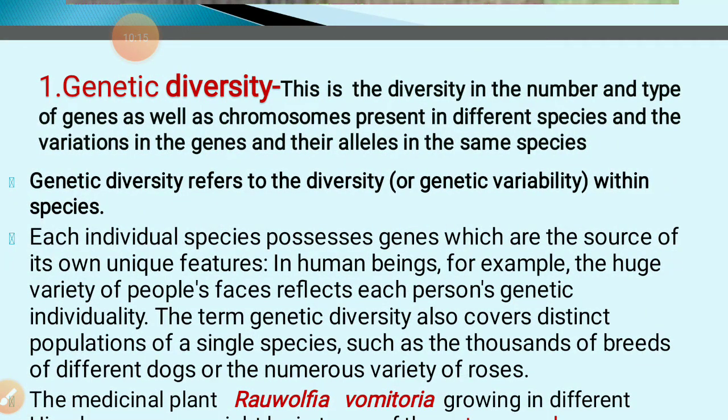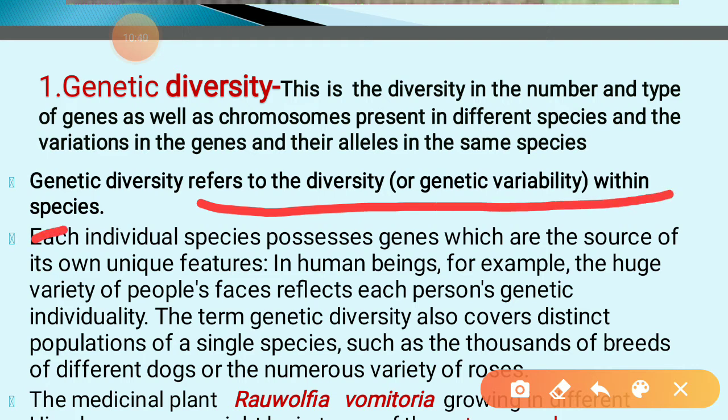Genetic diversity is the number and type of genes, as well as you can say chromosomes, present in the different species. So variation in the gene and their alleles in the same species. Genetic diversity refers to diversity within a species. So remember, this is a very important line. Genetic diversity refers to diversity within a species. And this is a micro level organization. We are talking here micro level. Gene means micro level organization of the system.